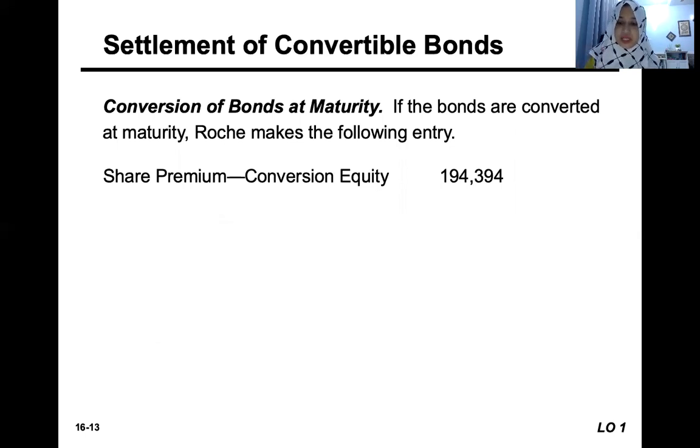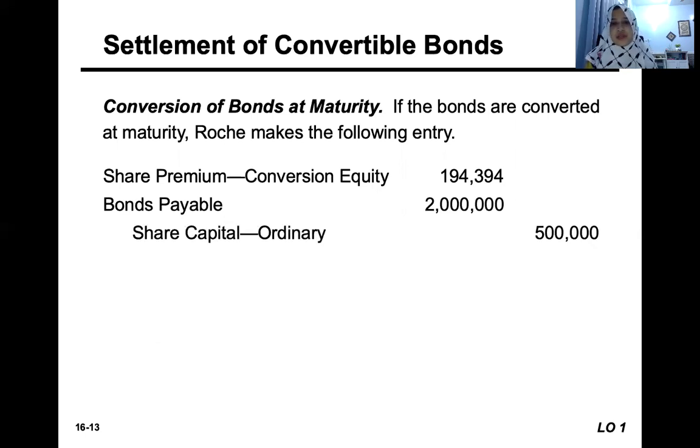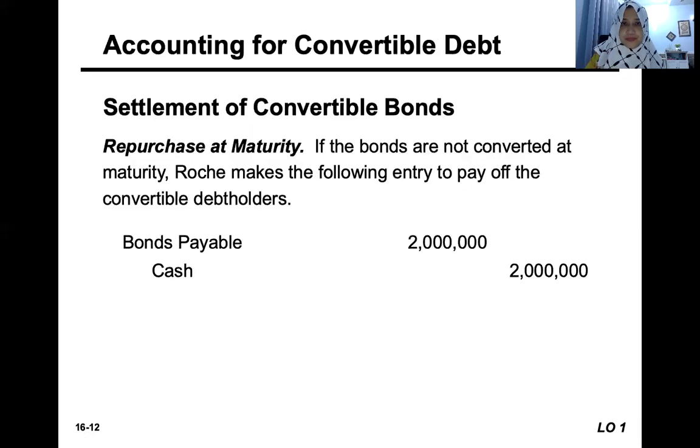Basically, we close that account because we want to transfer to the share premium ordinary account. And then debit bonds payable 2 million. We credit share capital ordinary 500,000. How do we get 500,000? Remember, for each